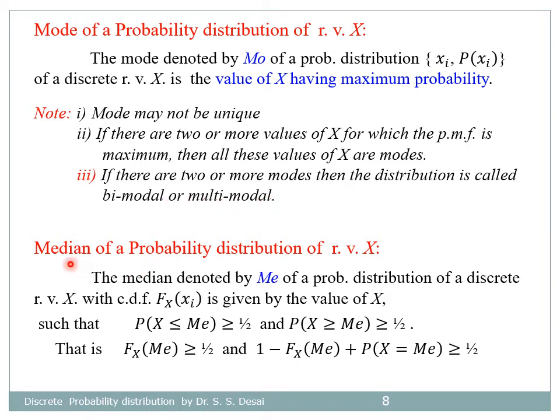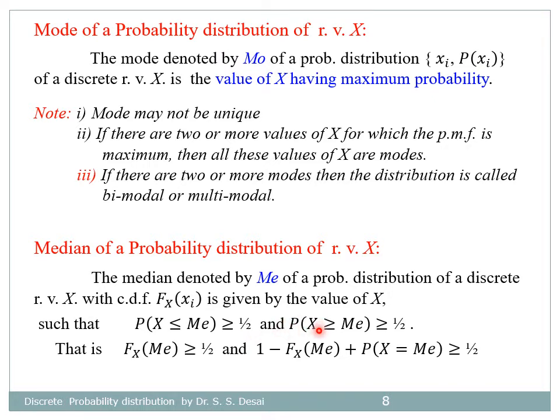Now let us see how to find the median of the probability distribution of random variable x. The median, denoted by ME, of a probability distribution of a discrete random variable x with CDF capital F of xi is given by the value of x such that the probability of x less than or equal to the median is greater than or equal to half.